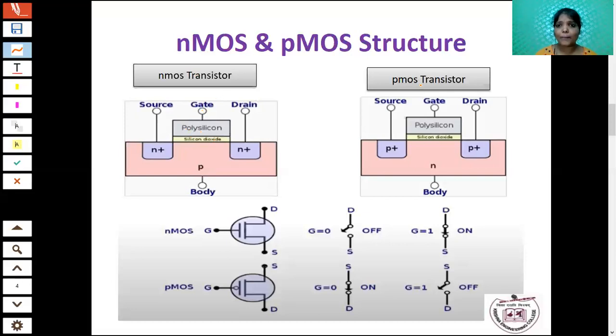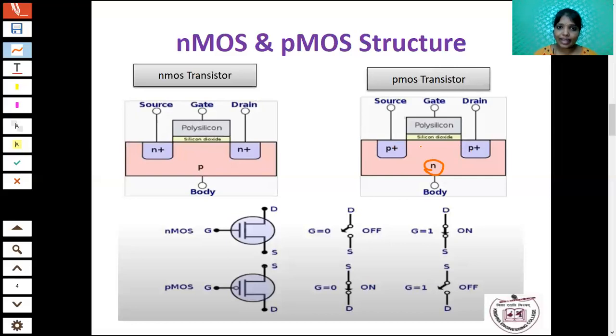Now we come to the PMOS transistor. So the structure is the same. The only difference is what types of material you are using. In the PMOS transistor, you have to use an N substrate over here. Okay. In this N substrate, the P material is diffused on both sides.